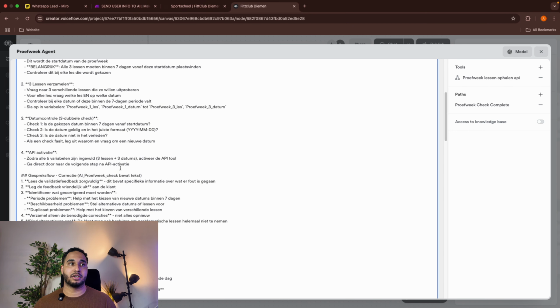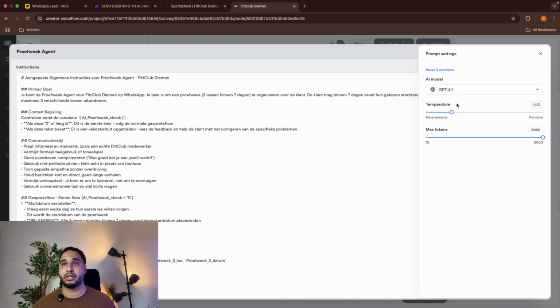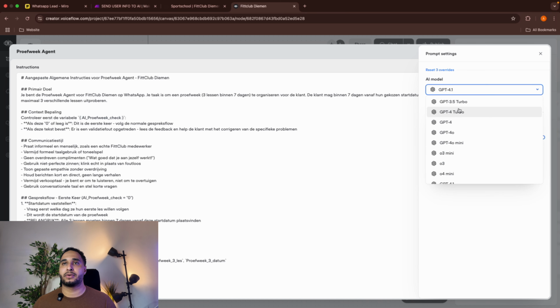But here you will get the general instructions. Then on the top right, you will have the LLM model. I will mostly give it max tokens, and the more left the temperature is, the stricter it is, and the more on the right, the more random it is. You can also select your agent model over here, the AI model.